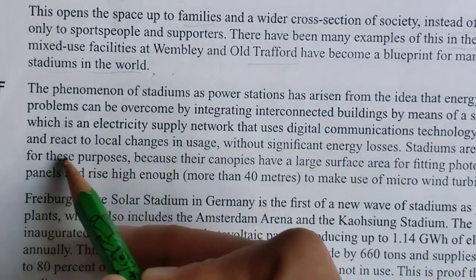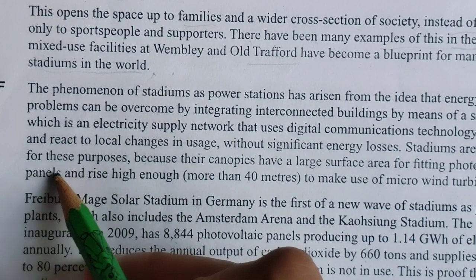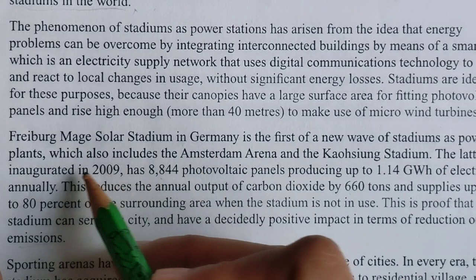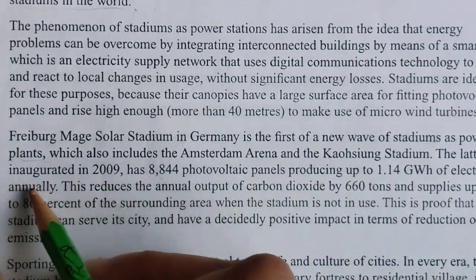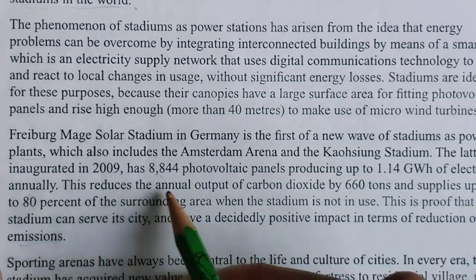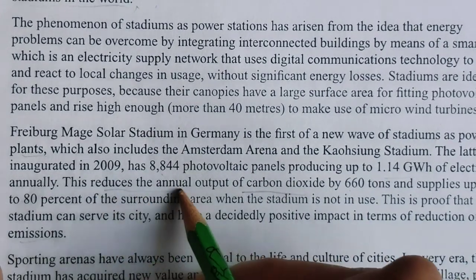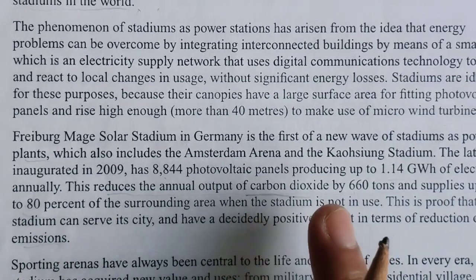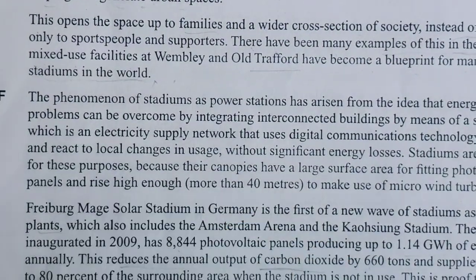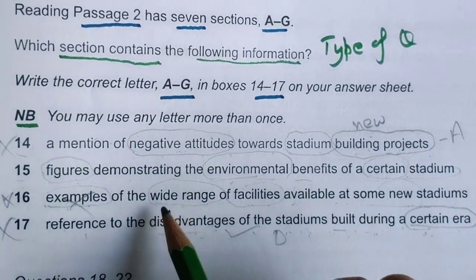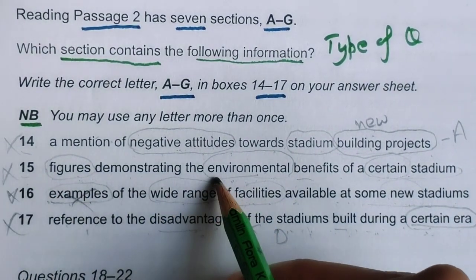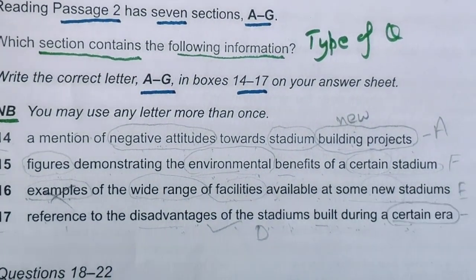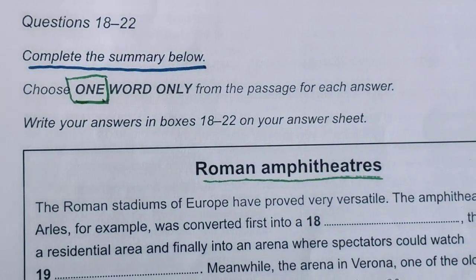Let's read it very fast. Energy losses, ideal purposes, fitting. Germany's first stadium is power plants, which includes the later inaugurated water, electricity, annual, yes, this reduces the annual output of carbon dioxide. It means I was right. So F will go with this environmental benefit of a certain stadium, definitely without thinking. Now we have completed this, so let's move on to the next question.